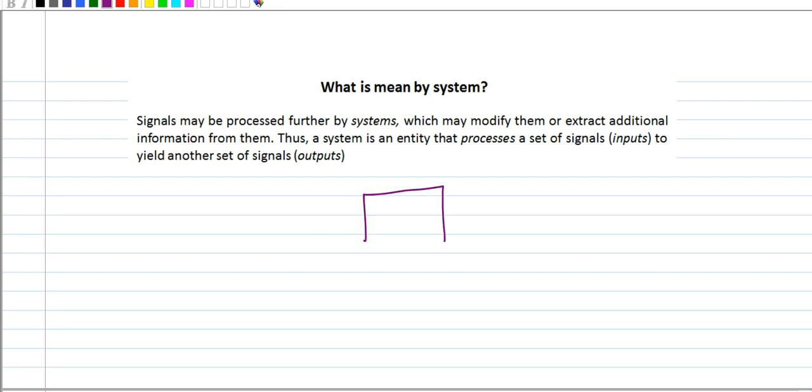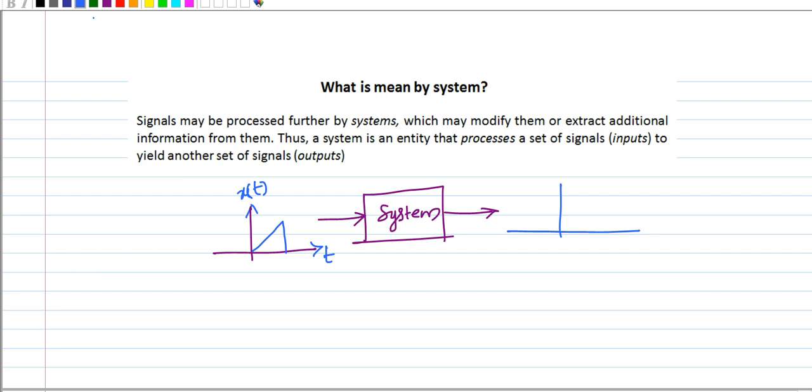Let's consider I have a black box, a system. This is a box and I have an input and an output. Suppose I have a signal like this, x of t with respect to t. Then I want my signal to be like this.